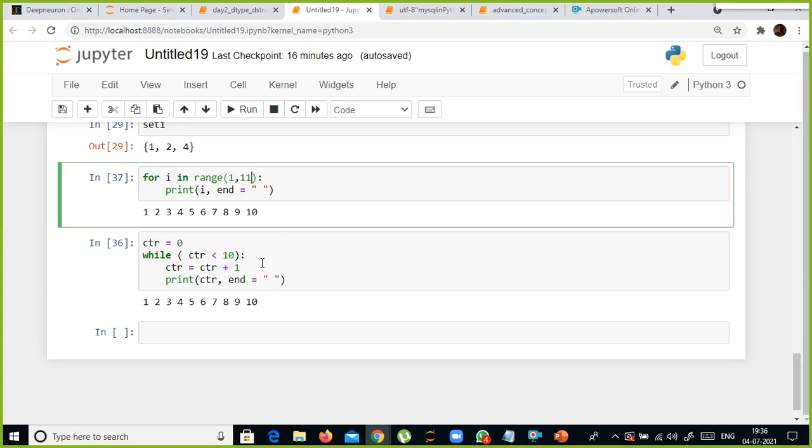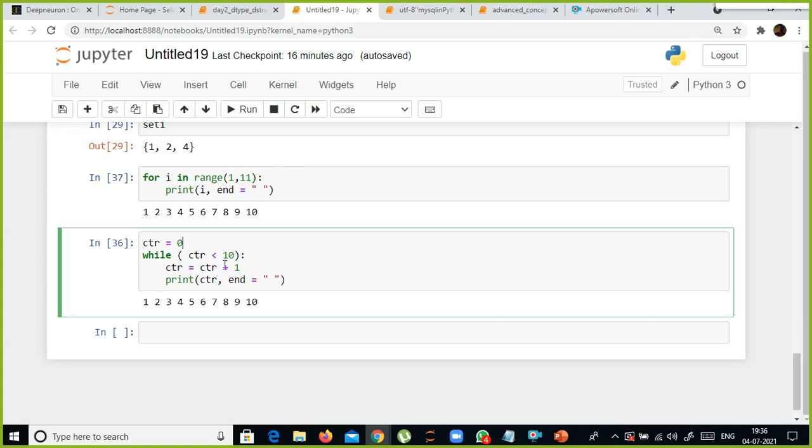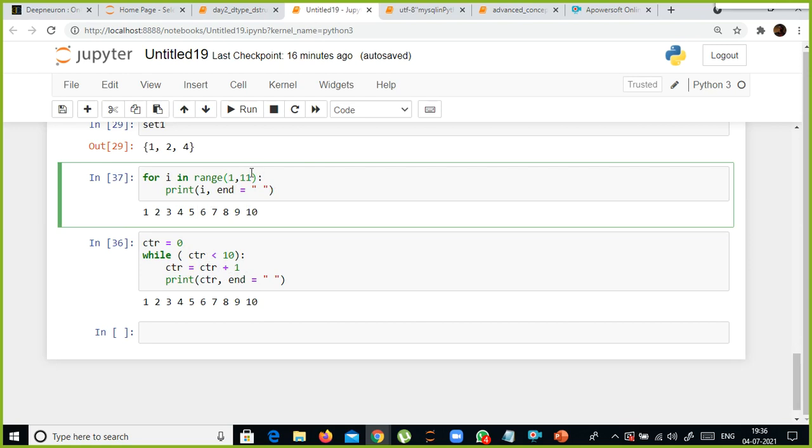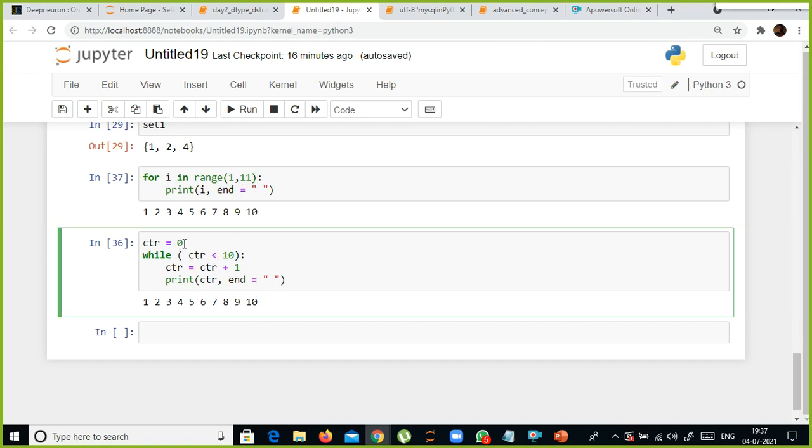Apart from this, in the case of a while loop, you need to keep incrementing the counter, the iterator variable, whereas here you don't have to do it. Once you define the number of iterations here, it automatically iterates over all the values. You don't have to increment the values. Whereas here, first you need to initialize this counter, CTR. Otherwise, it will throw an error.